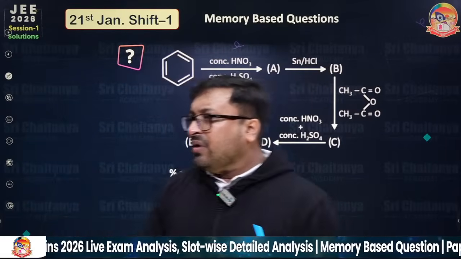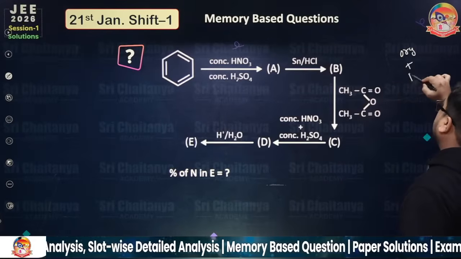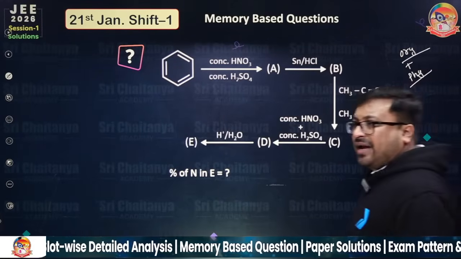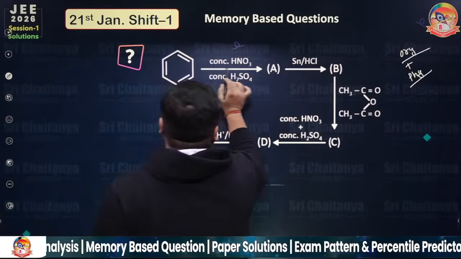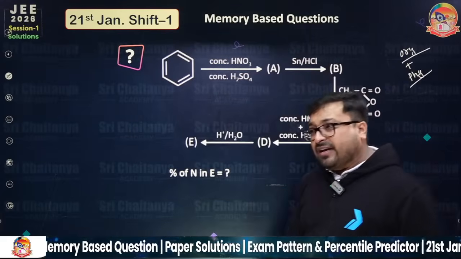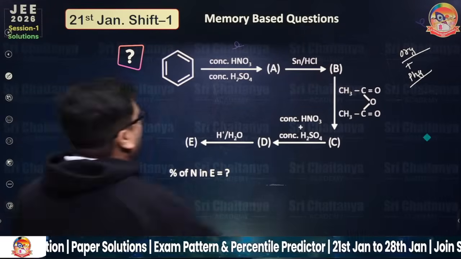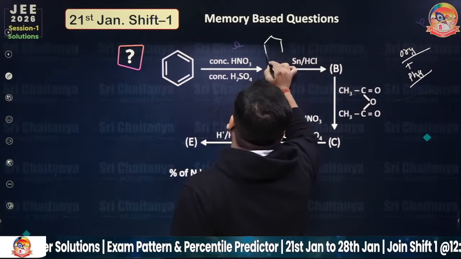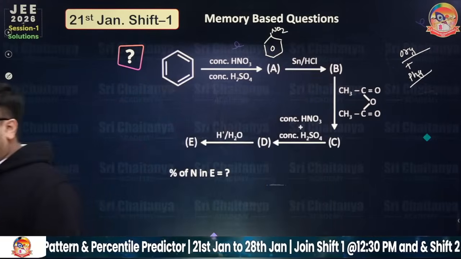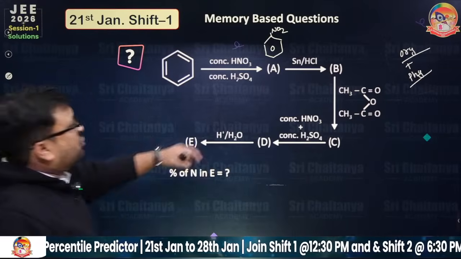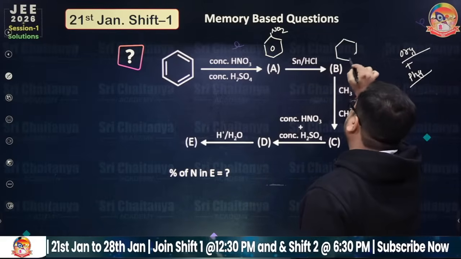Please everyone try to find this answer. They have mixed organic with some calculation, organic with physical chemistry. So what should be the right answer? This is benzene, concentrated HNO3, concentrated H2SO4. This is very simple actually, and you have studied it in your class. Last year this question was so popular, this reagent was asked in JEE Mains 2 times.